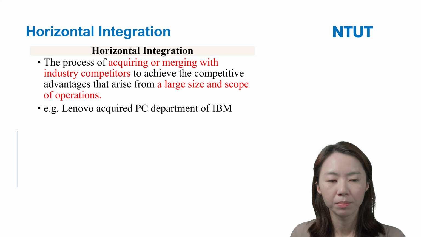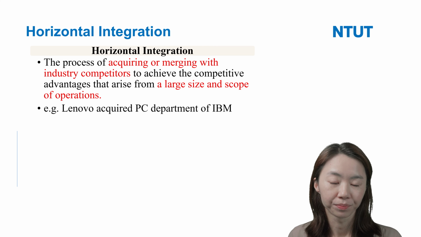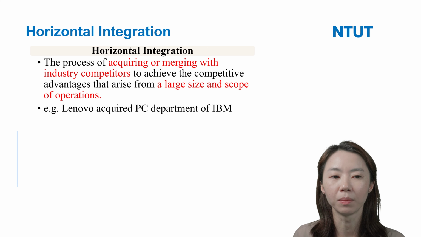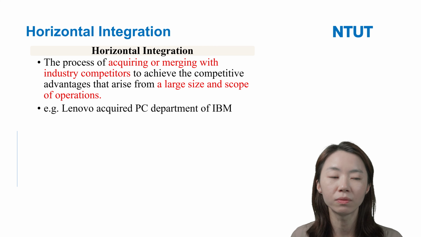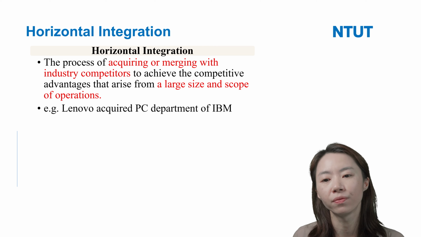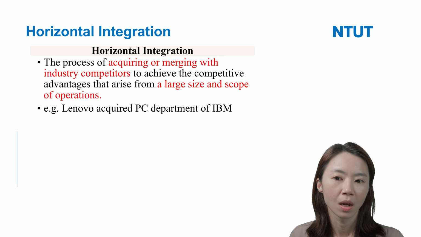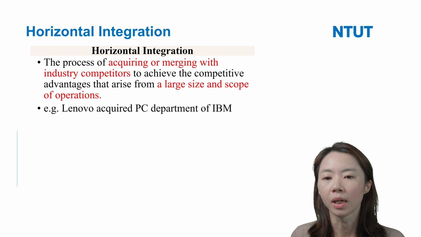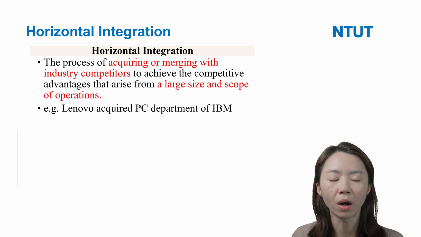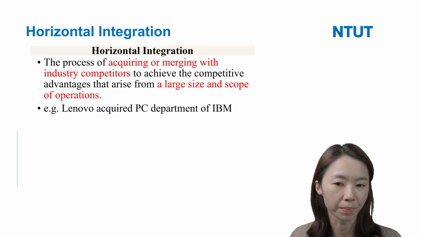So, for example, Lenovo. I think most of you know Lenovo is a company, a famous PC, computer firm. Actually, Lenovo acquired the PC department of IBM.